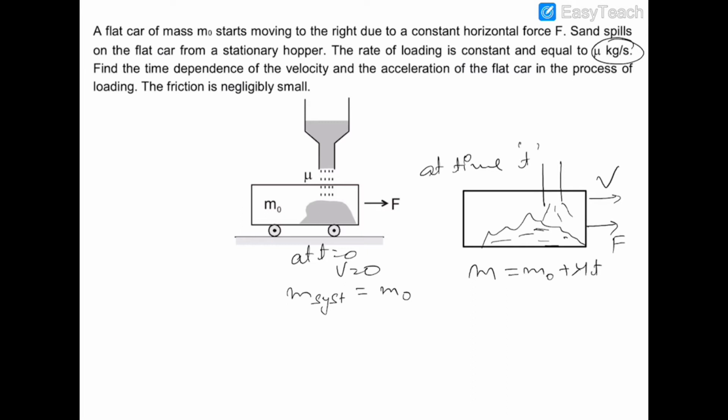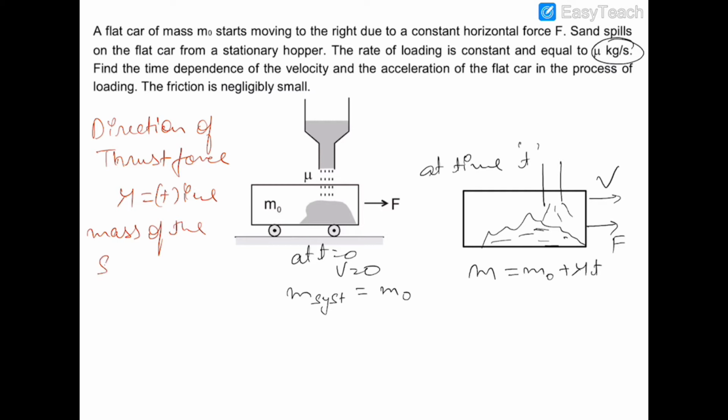Direction of thrust force: we know that mu is positive because the mass of the system is increasing. So if the mass of the system is increasing, then F thrust and v relative would be in the same direction. Now what is v relative?